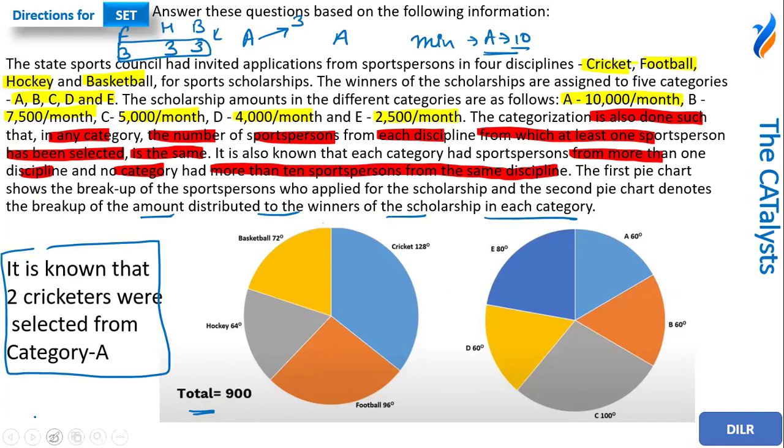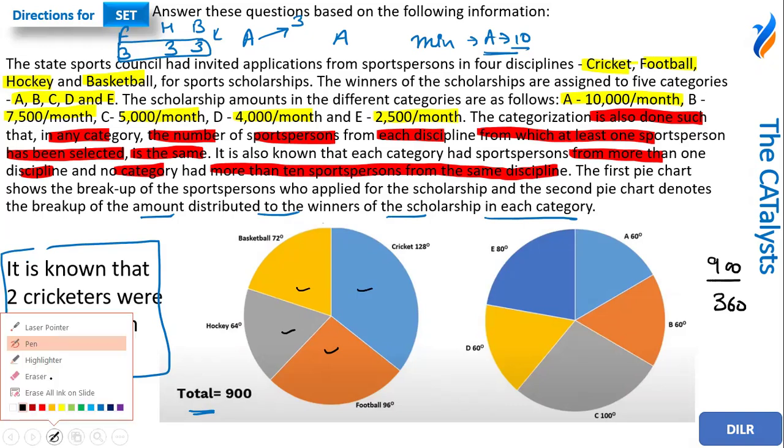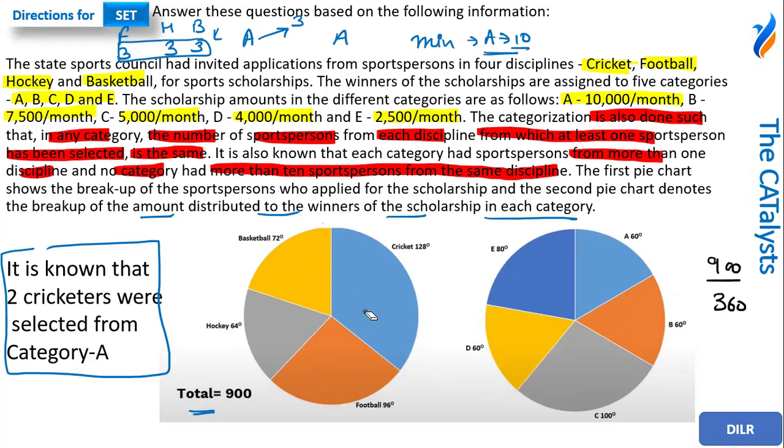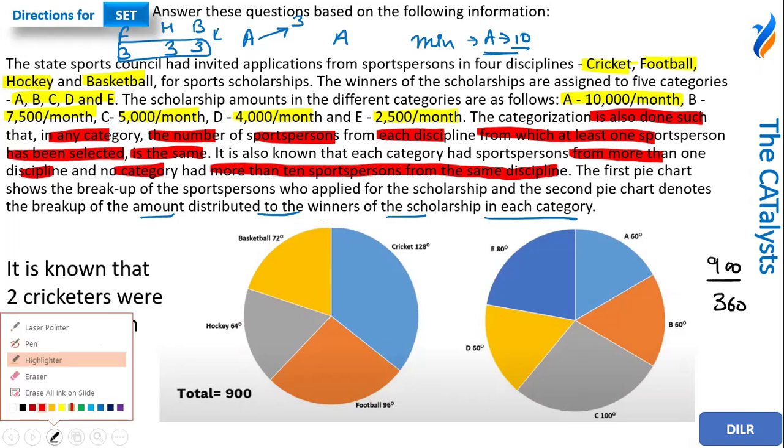So I guess we can figure this out. We know that a pie chart comprises 360 degrees, and the total is 900. So what I can do is, let's say it's 128 degrees. The best way is you multiply 900 by the degree and divide by 360. This is going to give you a common multiple. So once you do that, you would be able to fill all the values over here. But is that a need for us? I don't know. If there would be any need, I would be solving this. But as of now, I cannot find it worthy. So now see, the best point that I am getting as of now is this one.